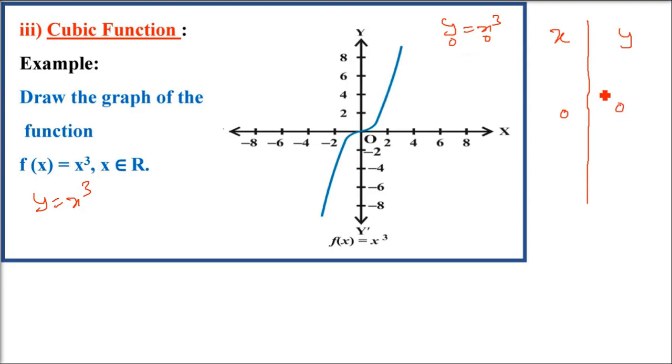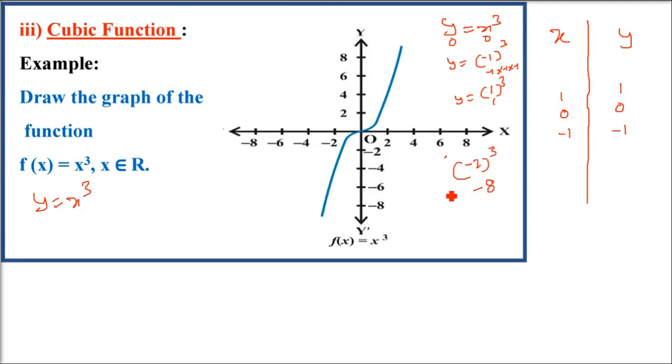So x is 0, y is 0. Now x is negative, put negative 1. Negative 1 into negative 1 into negative 1 is negative 1. Y is negative 1, unlike your square function, which will give you positive always. When you put 1, you will get 1. 1 cube is 1. Take another value, negative 2 whole cube.